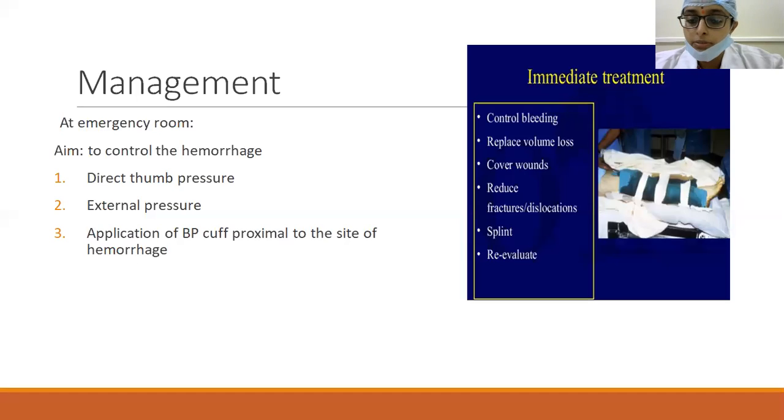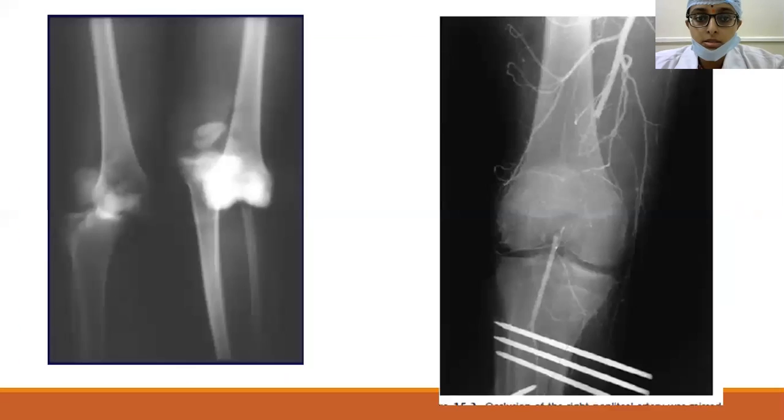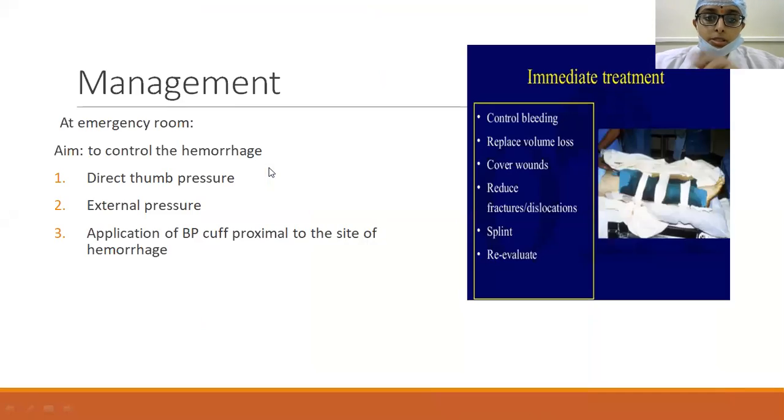Whenever you have a dislocation like this, unless the dislocation is reduced, the pressure on the popliteal artery or other vessels lying in the vicinity will not be relieved. So in such cases, you have to reduce the fracture or dislocation first, and then you have to splint it. Support should be provided, so splinting should be given. And then again, the patient should be re-evaluated for vascular status.